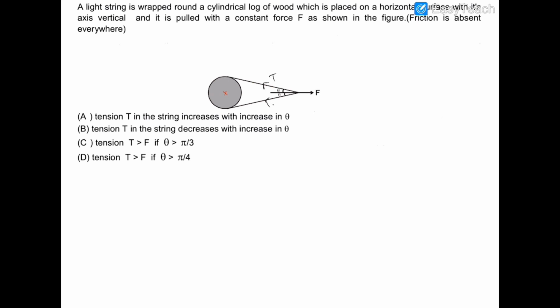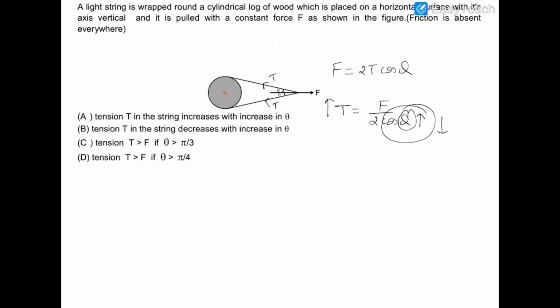Let us suppose this tension is T. The fact that I am assuming these tensions to be the same is because the strings are symmetric and they are at the same angles with the horizontal. So balancing these forces in horizontal, we get F equal to 2T cos theta. Now T is equal to F upon 2 cos theta, and F is a constant force. If we increase theta, then cos theta will decrease, because cos is a decreasing function of theta, and the tension will increase.